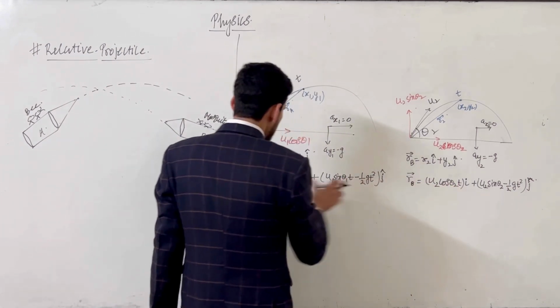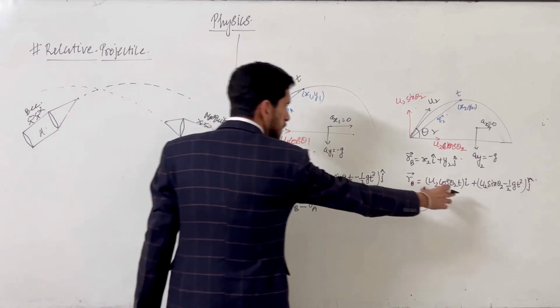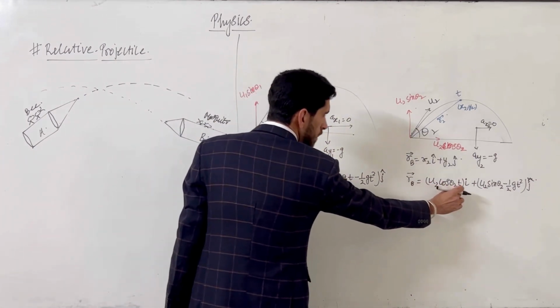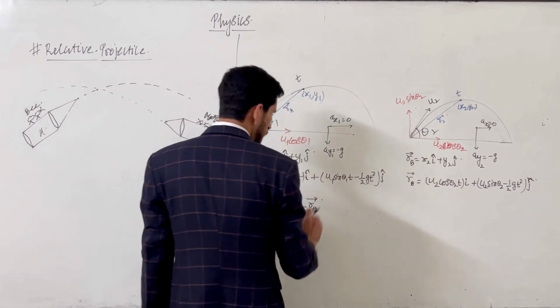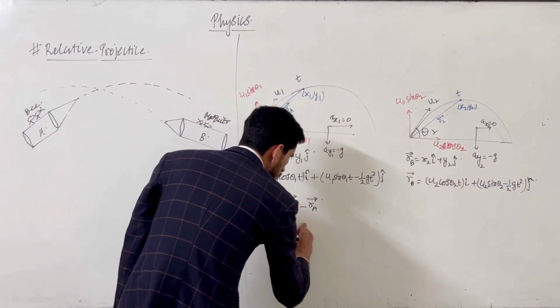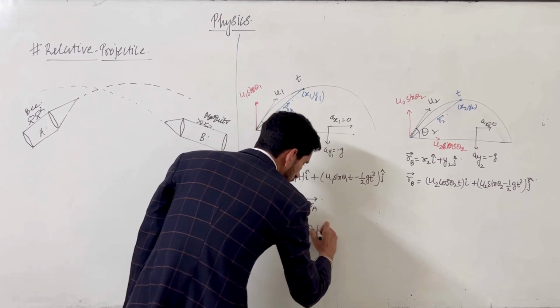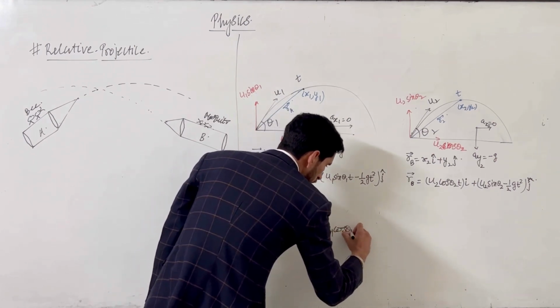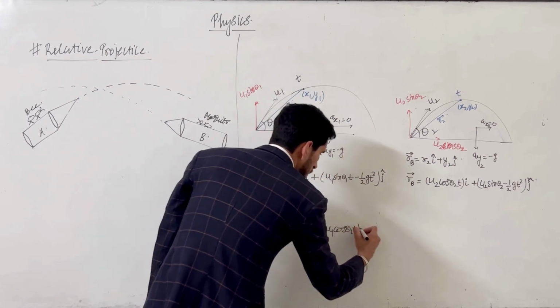The i cap parts subtract: u2 cos theta 2 t minus u1 cos theta 1 t i cap.